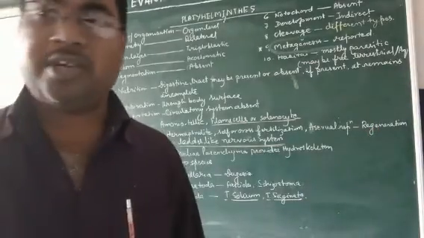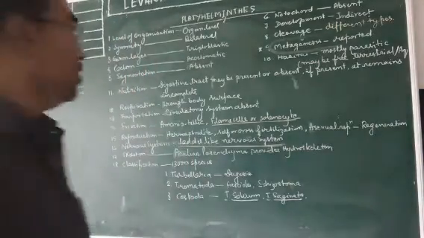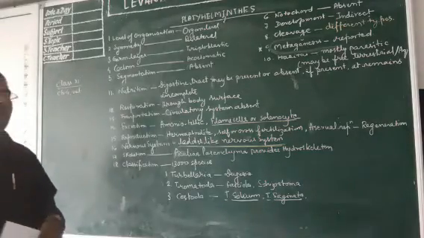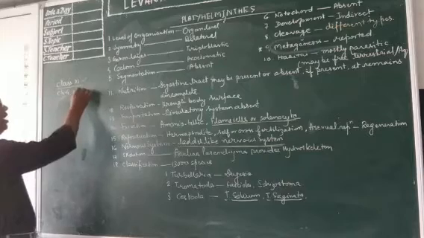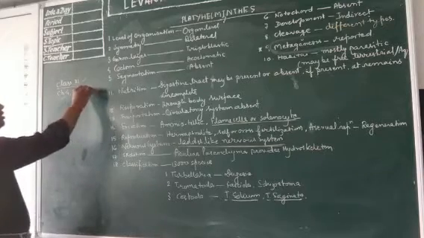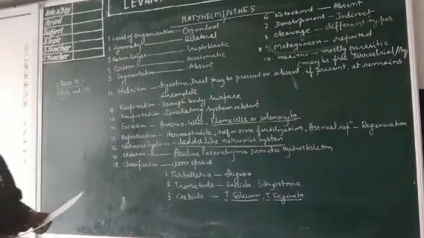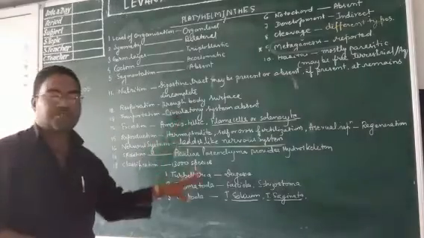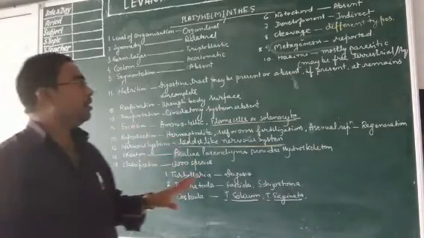Today we are going to study the platyhelminthes. What is platyhelminthes? It is actually a topic of class 11 chapter 4 and it is video number 5. So platyhelminthes, we must know about this topic. I have written everything very clearly.